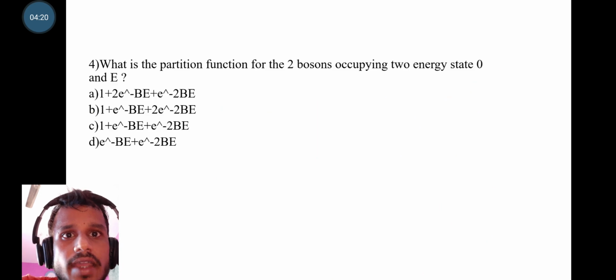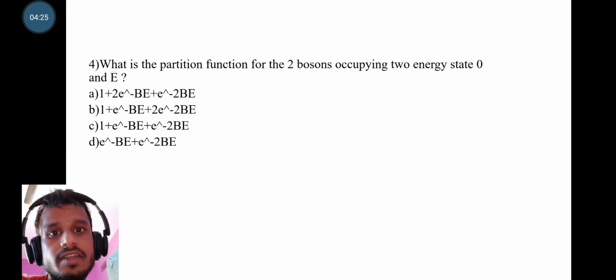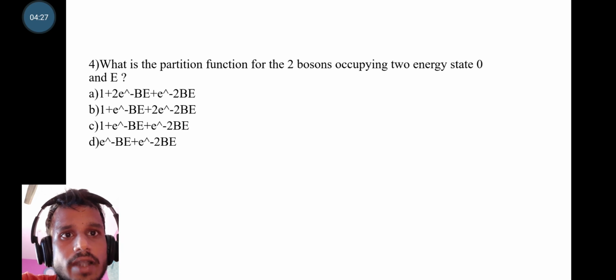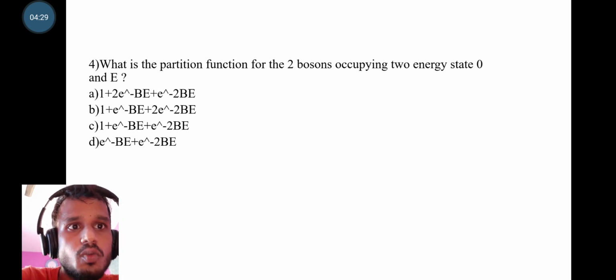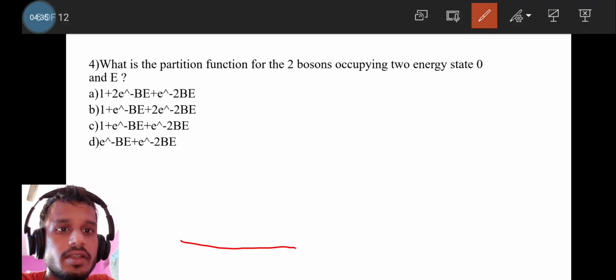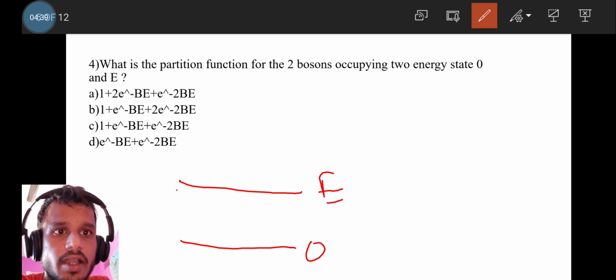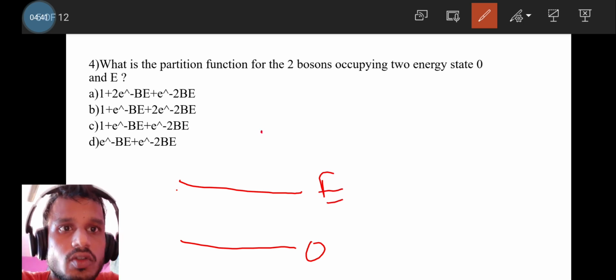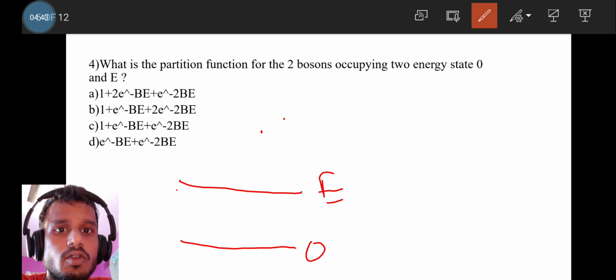The next question is from statistical mechanics: what is the partition function for two bosons occupying two energy levels, 0 and E? There are two energy states, 0 and the excited state E, and you have two identical bosons. What is the number of possible configurations for the system?